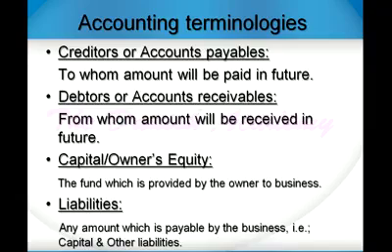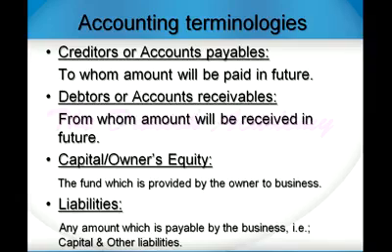Creditors or accounts payables. Creditors or accounts payable are those businesses or suppliers to whom amount will be paid in future. Debtors or account receivables, these are those credit customers from whom amount will be received in future.